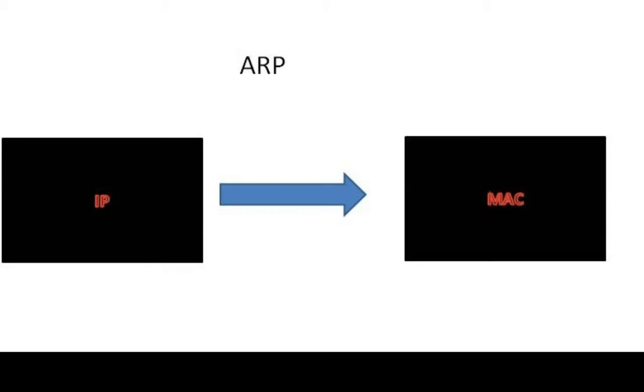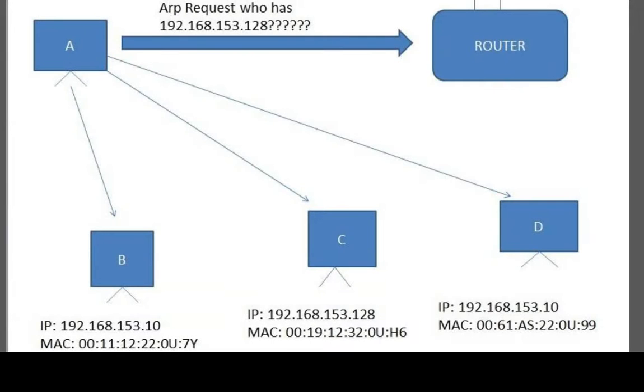For example, we have a network over here and all the devices are connected to the same network. Let us assume device A needs to communicate with device C. Also assume that device A knows the IP of device C. As we know, in order to communicate with devices within the same network, device A needs to know the MAC address of device C. And you know very well, the communication inside the network is carried out using the MAC address and not the IP address.